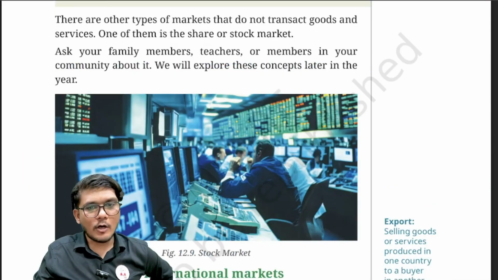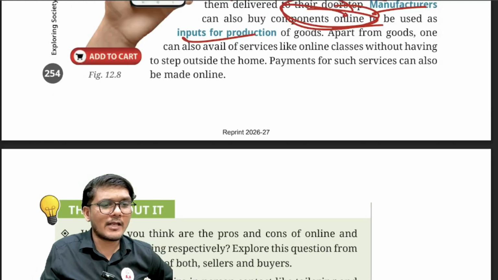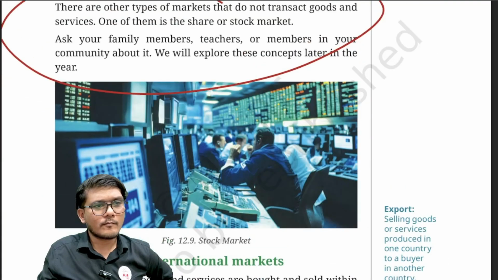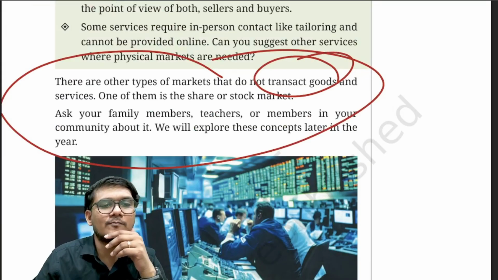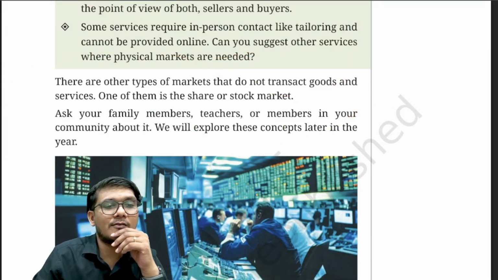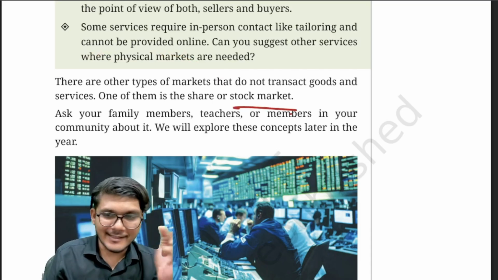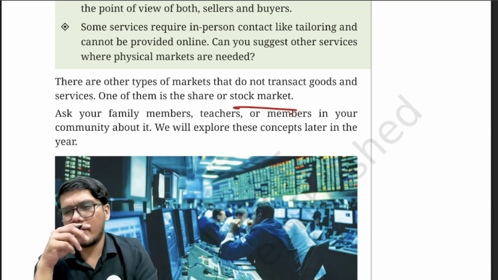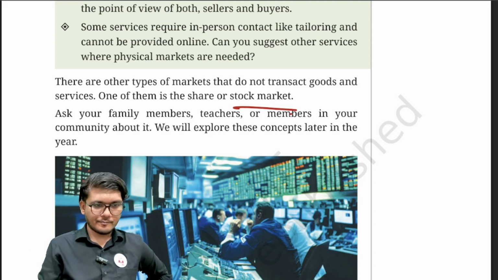Now, coming on to the next types of market you can have. In fact, before domestic and international, there is another market that I am going to talk about over here, right? Other types of market that do not transact goods or services. For example, what is that market which does not transact goods and services? The stock market. More on that in later classes, not over here, but I'll tell you the stock market is a place where the shares of the company or various other securities are traded among the people, right?